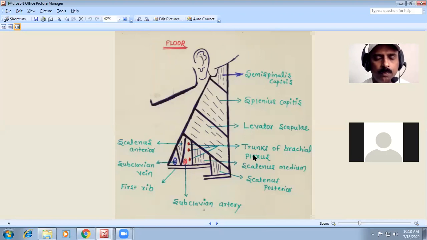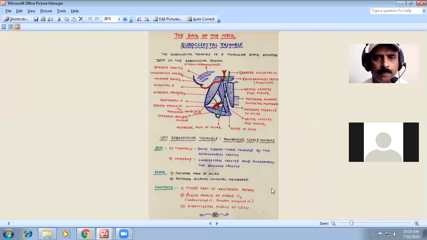The floor of the posterior triangle is formed by the semispinalis capitis, splenius capitis, levator scapulae. Then we have the three scalene muscles: scalenus anterior, scalenus medius, scalenus posterior. All this you have to know about the floor of the posterior triangle. Very important to remember about this diagram.